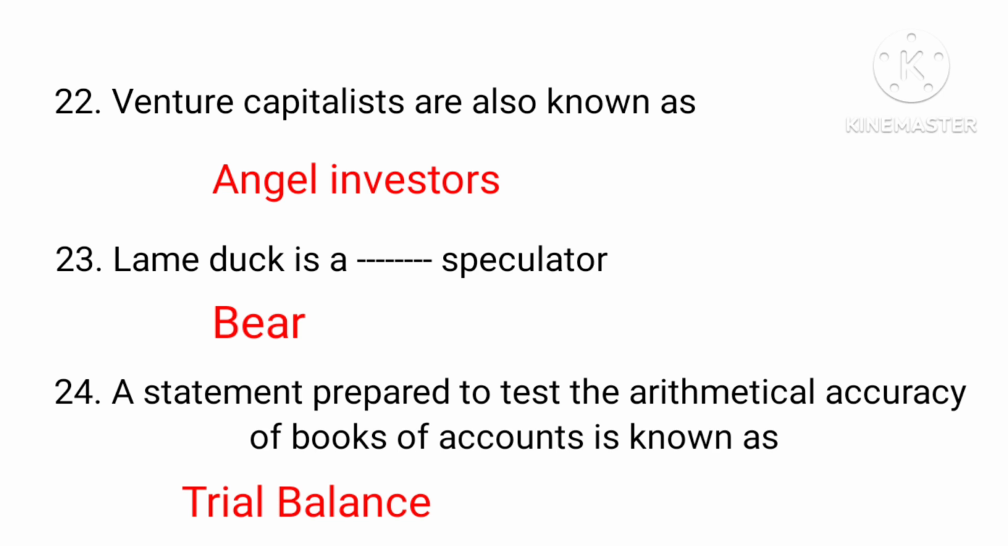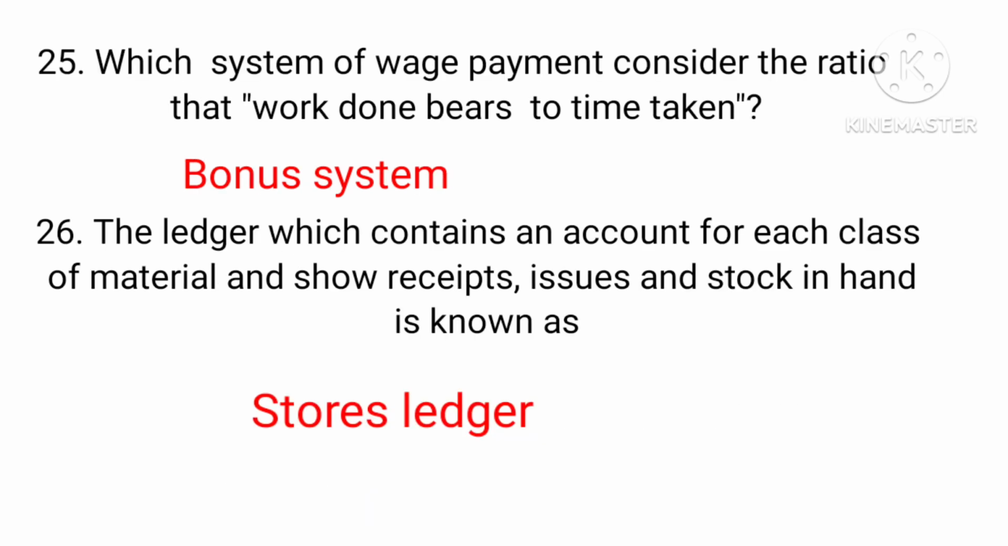A statement prepared to test the arithmetical accuracy of books of account is known as trial balance. Which system of wage payment consider the ratio that work done bears to time taken? Bonus system. The ledger, which contains an account for each class of material and show receipts, issues and stock in hand, is known as stores ledger.